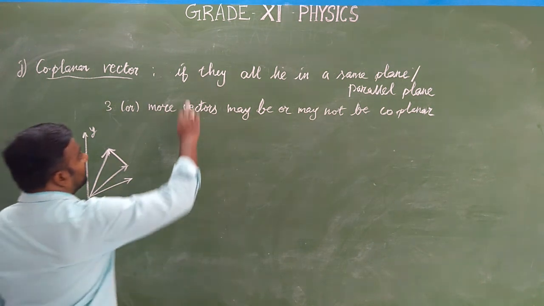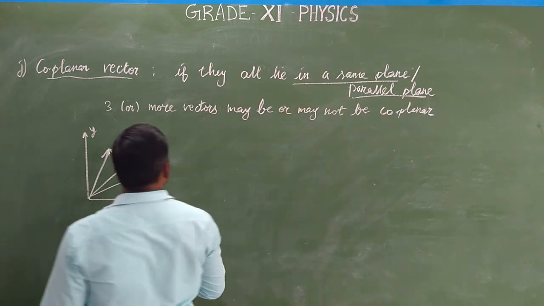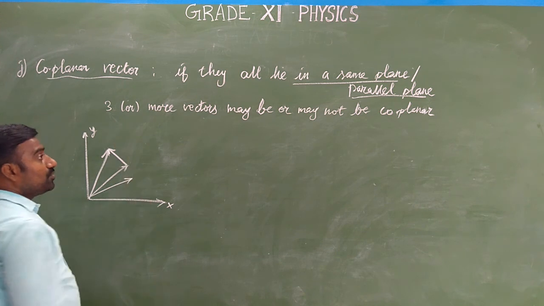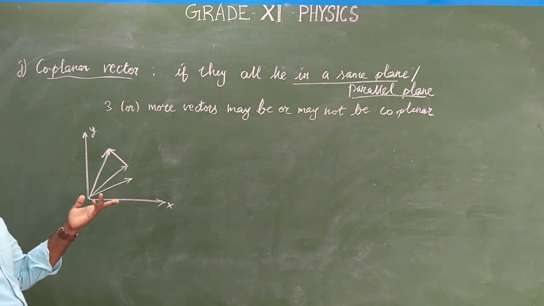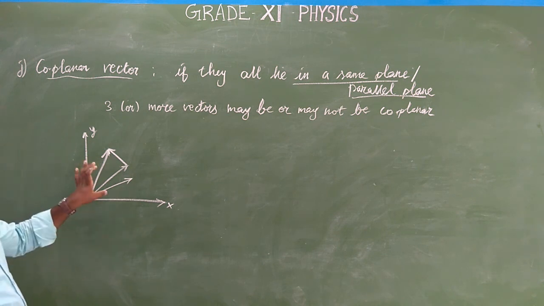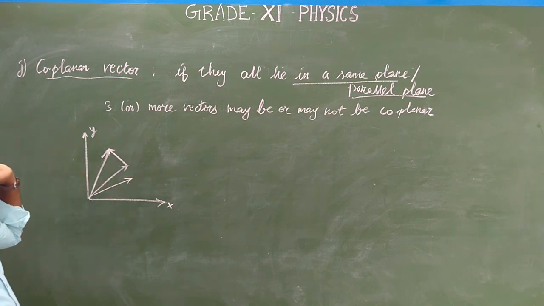If they are all lying in the same plane or a parallel plane, then they are called coplanar vectors, otherwise non-coplanar. Three or more vectors may or may not be coplanar, depending upon their positions in the particular plane.